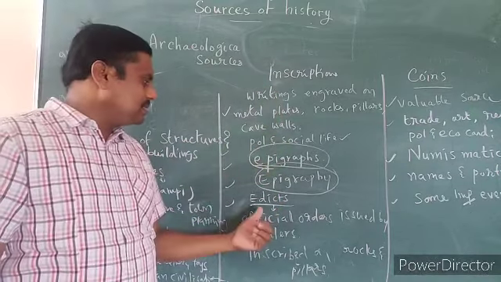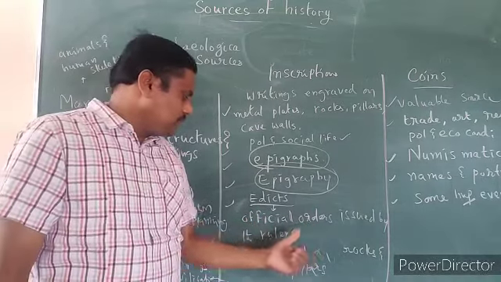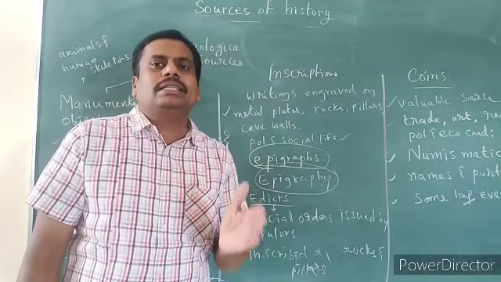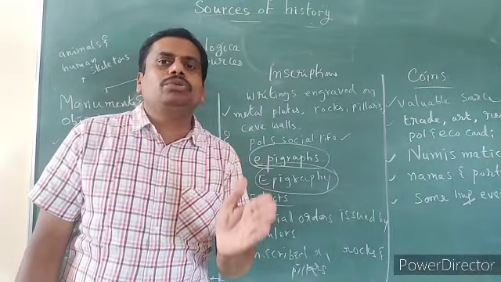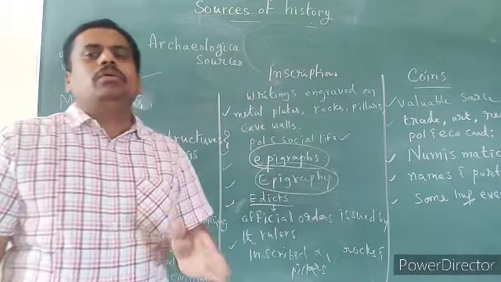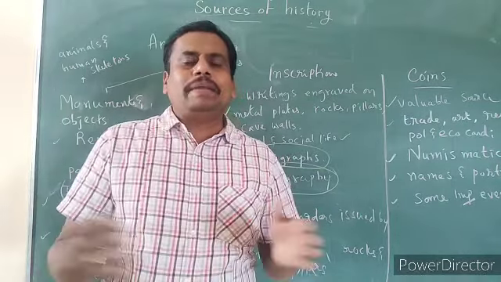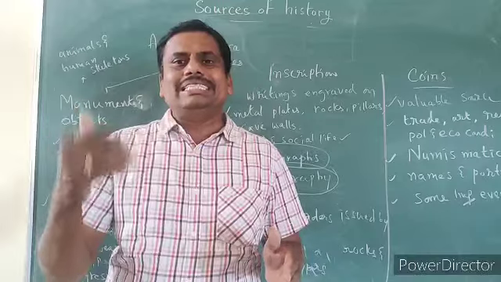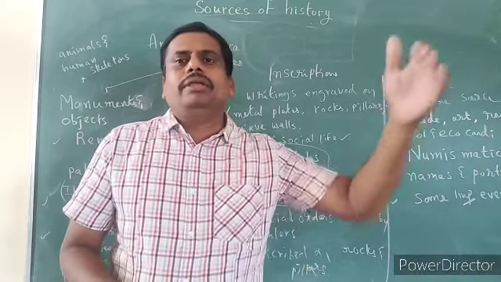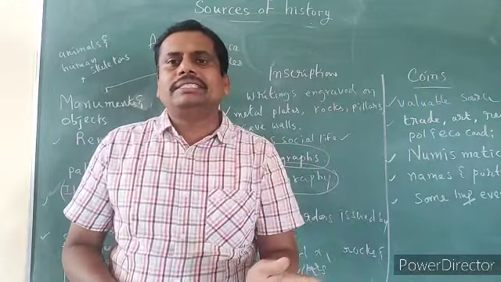And such large inscriptions are called edicts. Edicts are nothing but official orders issued by the rulers. What are edicts? Edicts are the official orders issued by the rulers. You can see such edicts more during Ashoka's time. Ashoka wanted to explain the rules in his administration, how the people should be. So for every 5 kilometers, 10 kilometers, you can find such edicts, and in such edicts you can find rules